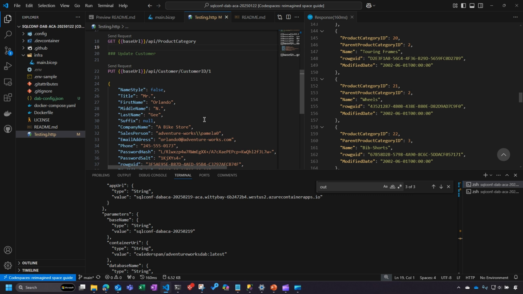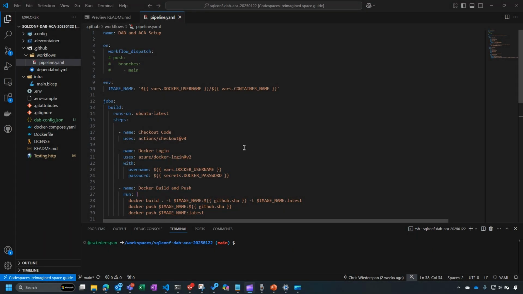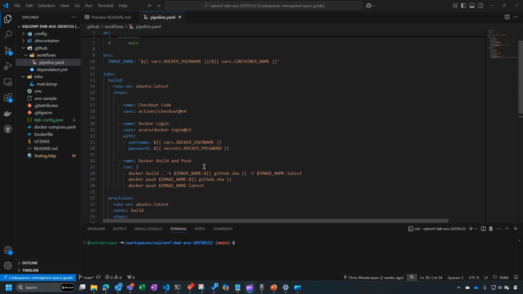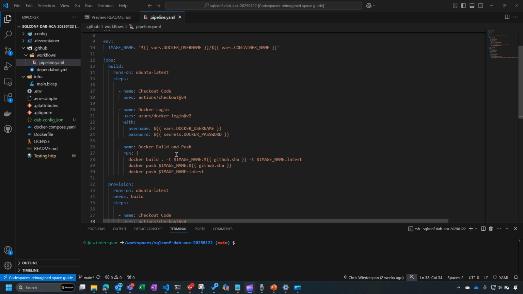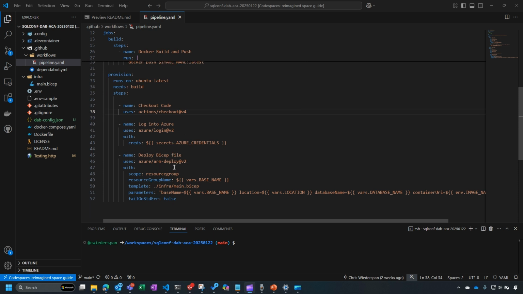We now have built a container. We've built our DAB configuration. We've pushed all that up to Azure, and we now have our application up and running. I do want to call out one more file in this repo. It's in the GitHub folder under the workflows folder called pipeline.yaml. This is a GitHub action file. It really just ties everything together. So it references a few variables and secrets. It does the Docker push. It does the Azure bicep deployment, effectively deploying your app to Azure, and it just pieces everything together.